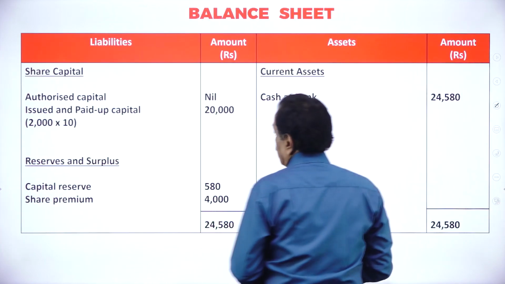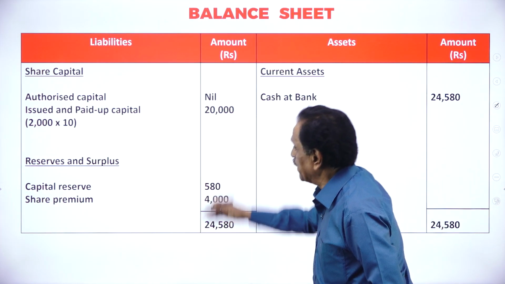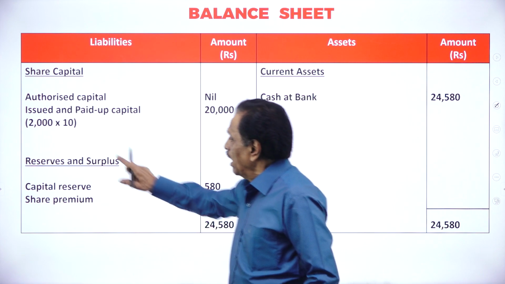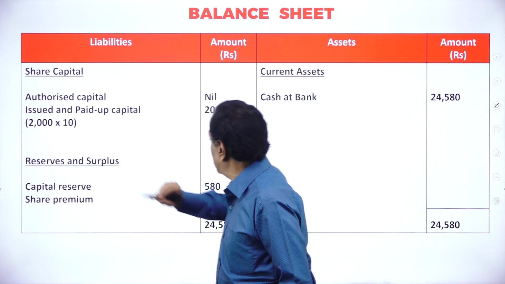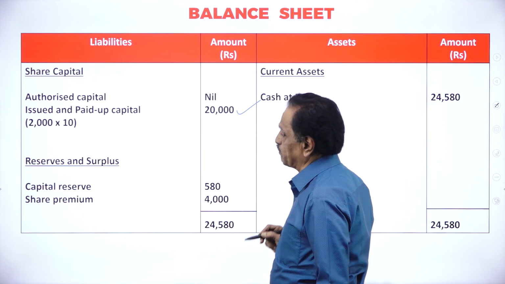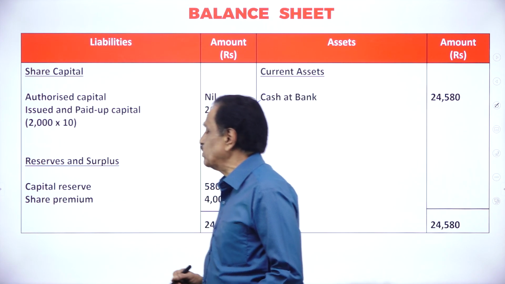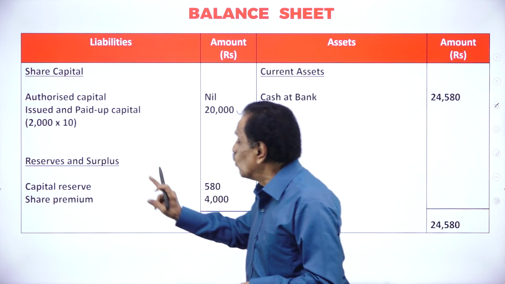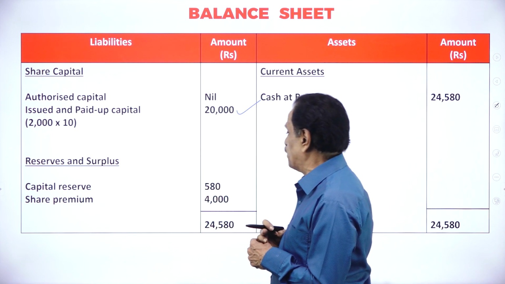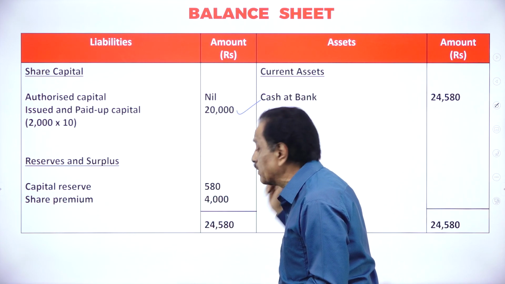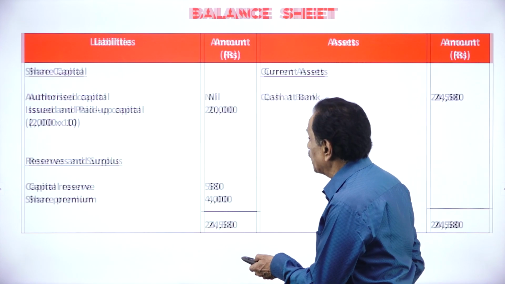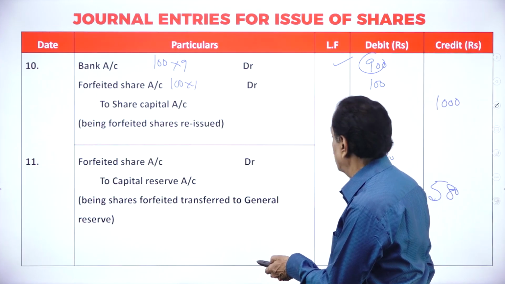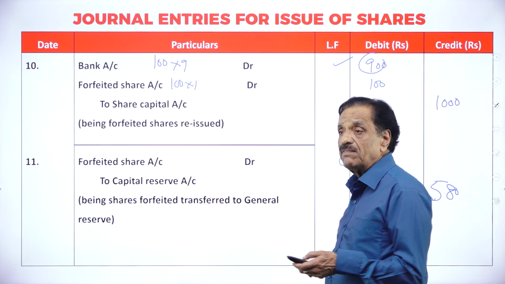So while preparing the balance sheet, you have to prepare it like this. How much issued and paid? 2,000 shares at what rate? 10 rupees, 20,000. Then in reserve and surplus, you have to show two items. One is the capital reserve, one is the share premium. What's your capital reserve? 580. As per the problem, I will show you. What's the last entry? 580 is there.